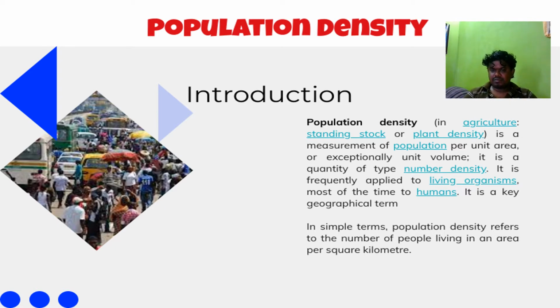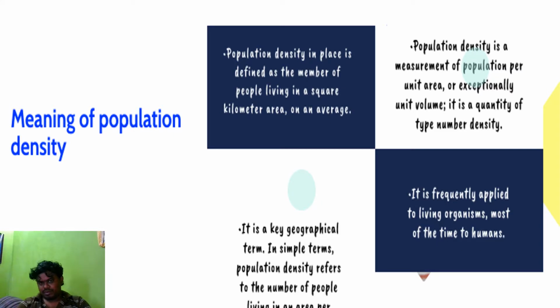In simple terms, population density refers to the number of people living in an area of a square kilometer. So the definition of population density: the number of people living in a square kilometer area on average. Population density is a measurement of population per unit area or, exceptionally, unit volume. It is frequently applied to living organisms, most of the time human beings. These are the things called the meaning of population, and we have already discussed these in the introduction part of population density.